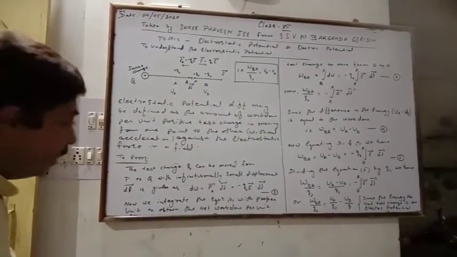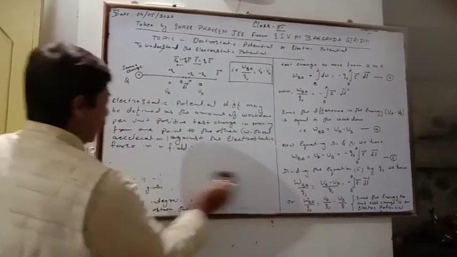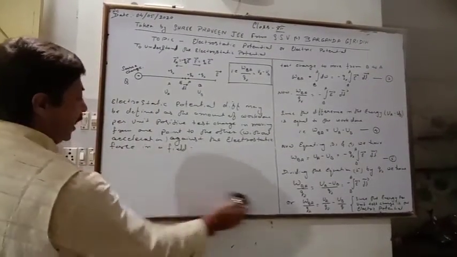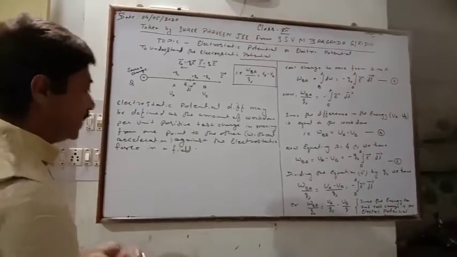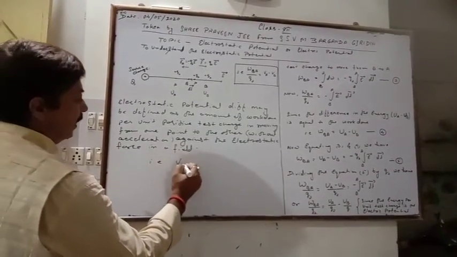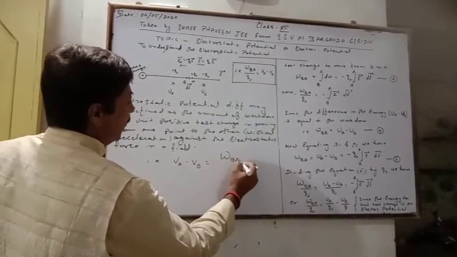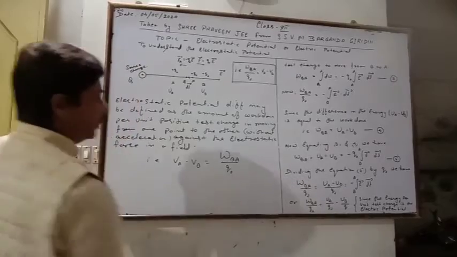Now, this is the potential difference, or electrostatic potential difference, or electric potential difference. So we come to the conclusion that VA minus VB is equal to work from B to A per test charge Q naught.